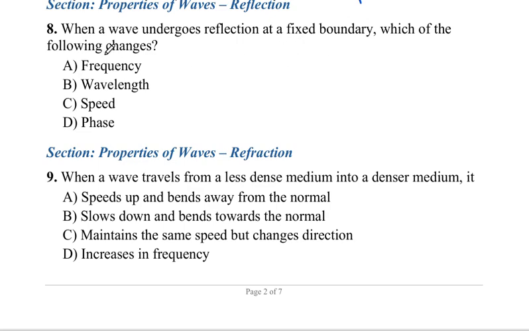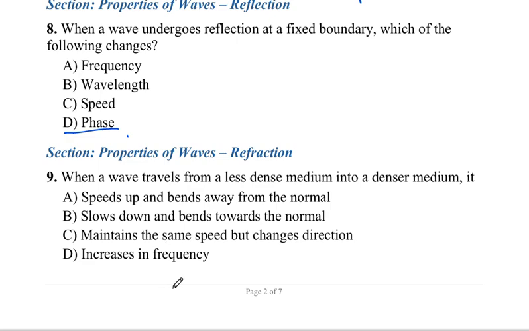Okay, so number 8, when a wave undergoes reflection at a fixed boundary, which of the following changes? A. Frequency, B. Wavelength, C. Speed, and D. Phase. Which of them really changes after reflection? Now the answer is D. It is the phase that changes. The frequency remains the same, the wavelength remains the same, the speed remains the same, but the phase changes.